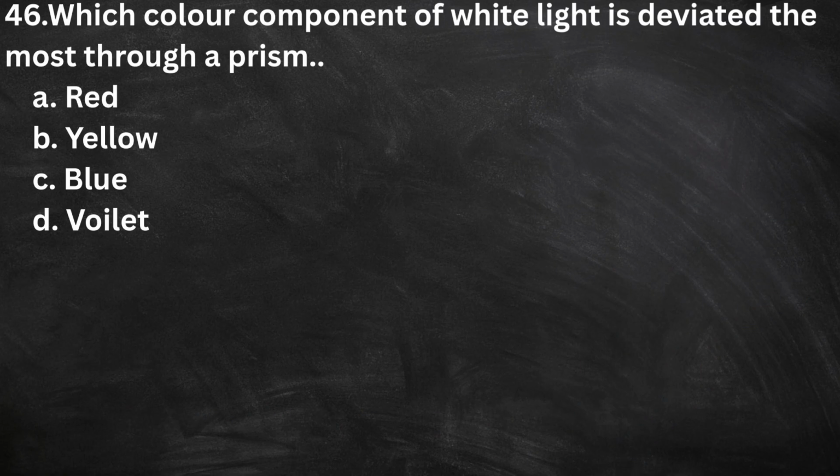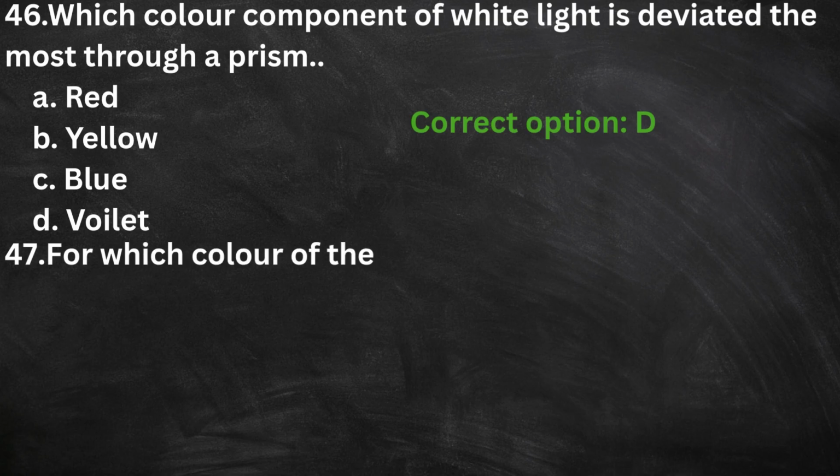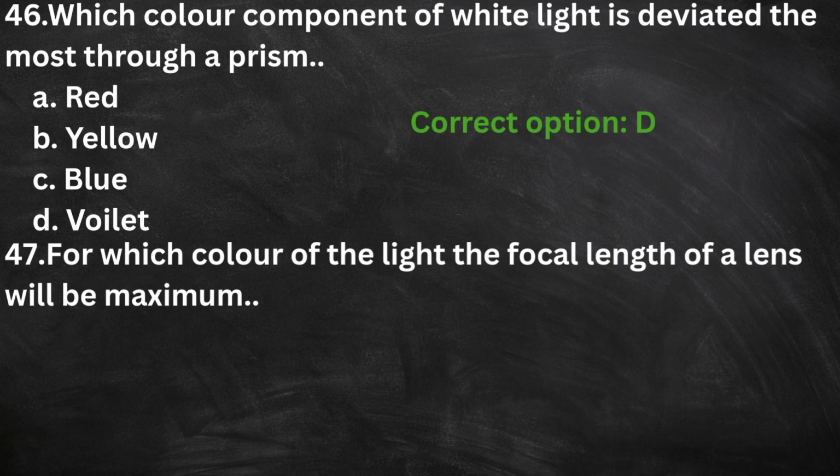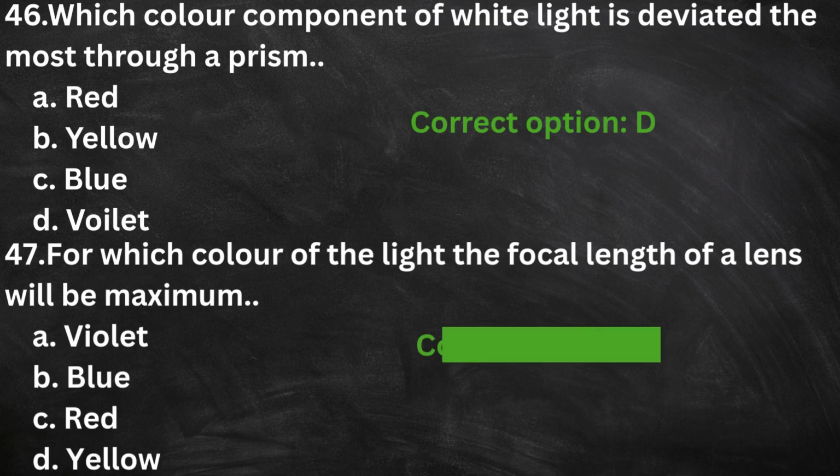46. Which color component of white light is deviated the most through a prism? A. Red. B. Yellow. C. Blue. D. Violet. The correct option is D. Violet. 47. For which color of light will the focal length of a lens be maximum? A. Violet. B. Blue. C. Red. D. Yellow. The correct option is C.